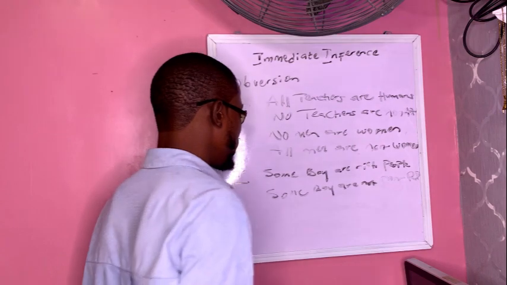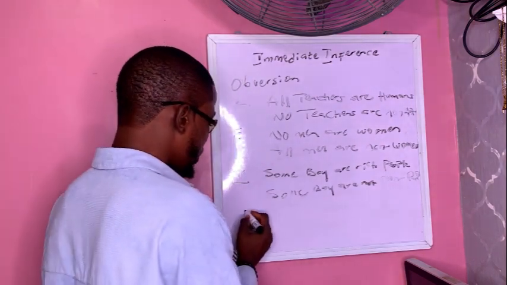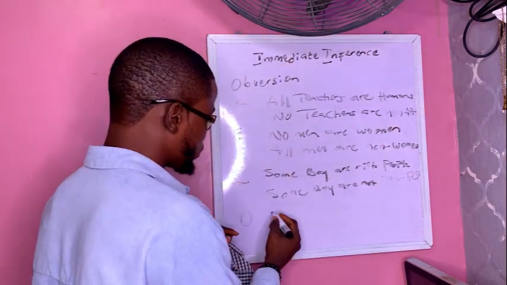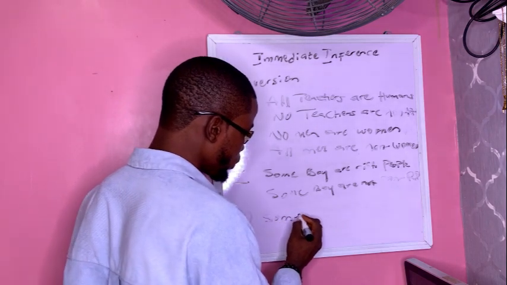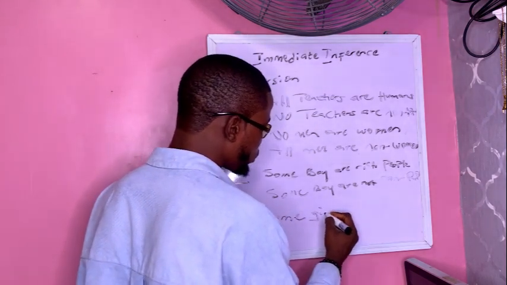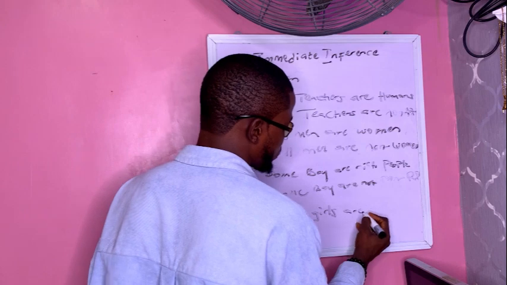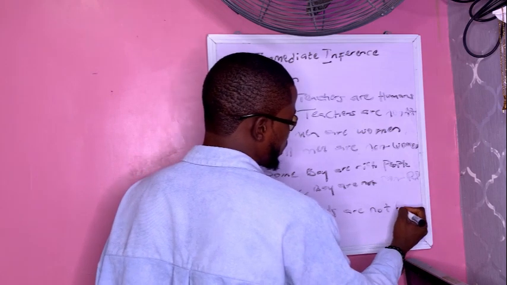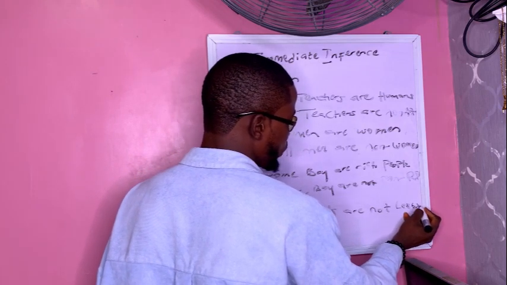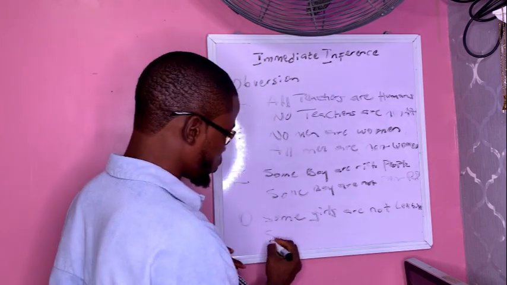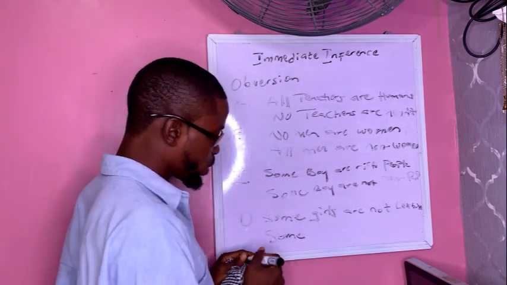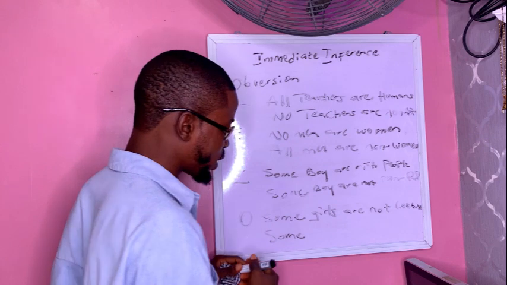non-rich people. Then the last one, which is O proposition: some girls are not lesbians. Then it will become some. Don't forget, we have particular negative now, and it's going to be particular affirmative.